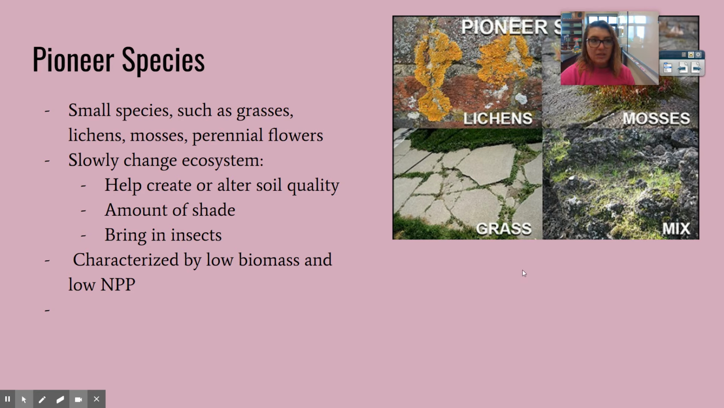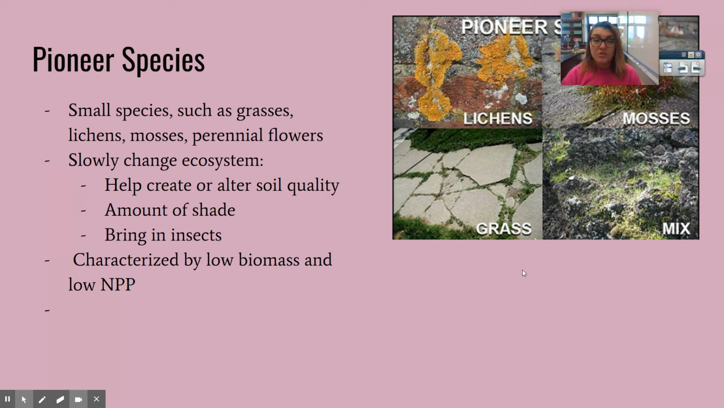All right, I want to quickly go over the different stages. Obviously for primary, we have soil formation, which we'll talk about when we get to soil. But the first stage is going to be pioneer species. I'm sure you guys can guess why they're called pioneers: they're the first things that grow. They're going to be small species such as grasses, lichens, mosses, and maybe a few perennial flowers eventually. And they're slowly going to change the ecosystem.